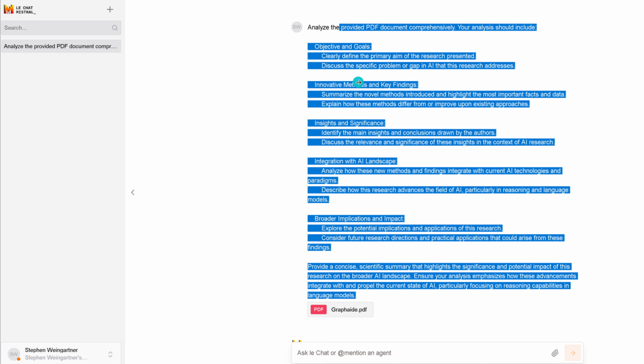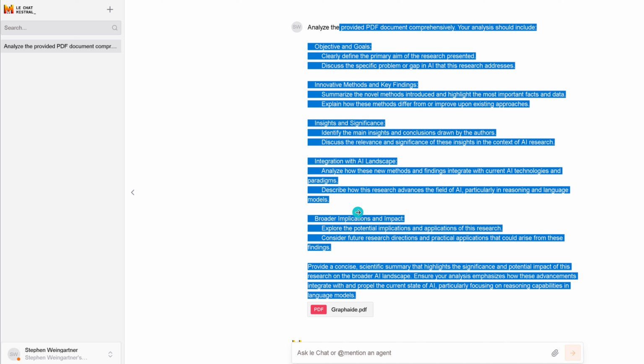primary aim of the research, discuss the specific problem in AI that this research addresses, summarize the novel methodologies introduced and highlight the most important facts and data, explain how the methods differ from and improve upon existing approaches, identify the main insights and conclusions drawn by the authors, discuss the relevance and the significance of these insights, analyze how these new methods and findings integrate with current AI technology,